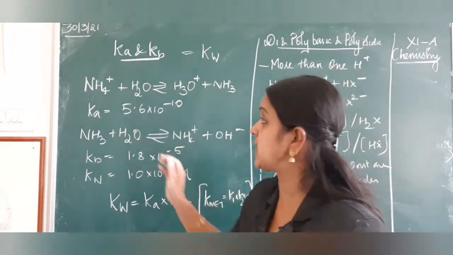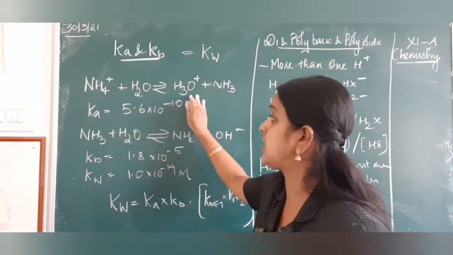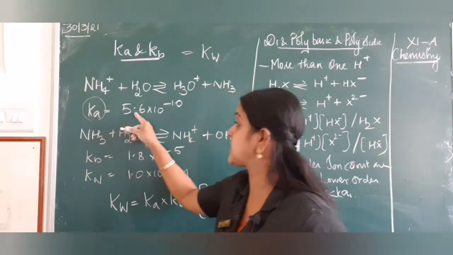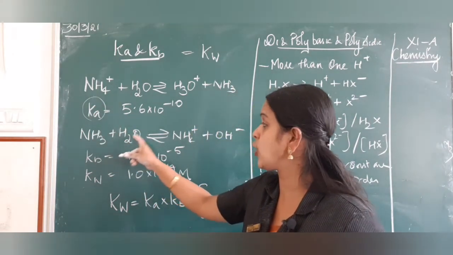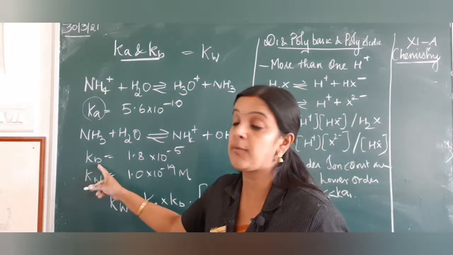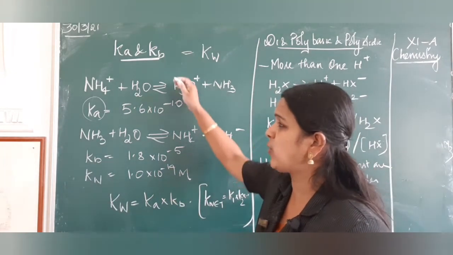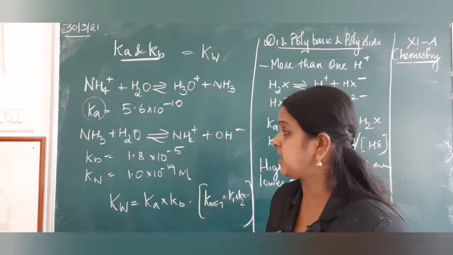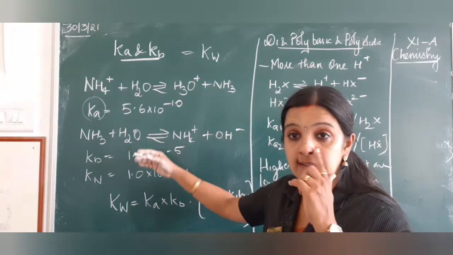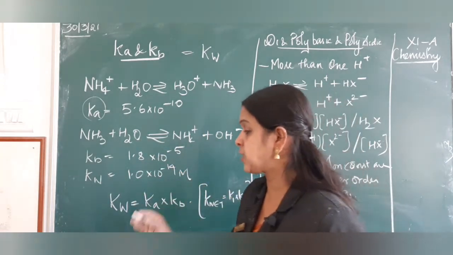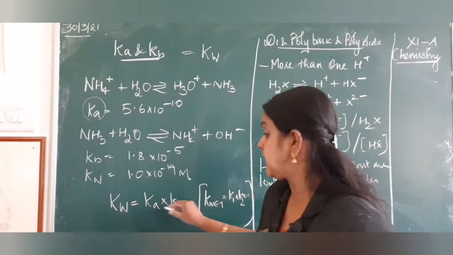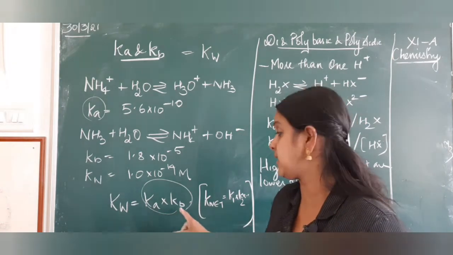What happens here, if you see, ammonium ion, when it is dissolved in water, it gives hydronium ion and releases ammonia. So, the equilibrium constant of an acid is given here. Similarly, when ammonia is dissolved in water, you get ammonium ion and hydroxyl ion, where the equilibrium constant of a base is given. Now, when you have too many steps involved in a reaction, the net equilibrium constant of a reaction can be given by the product of all the equilibrium constants of the reactions. That is, on an average, I can say Kw, the equilibrium constant of water, will be equal to the product of the equilibrium constant of an acid into its base.